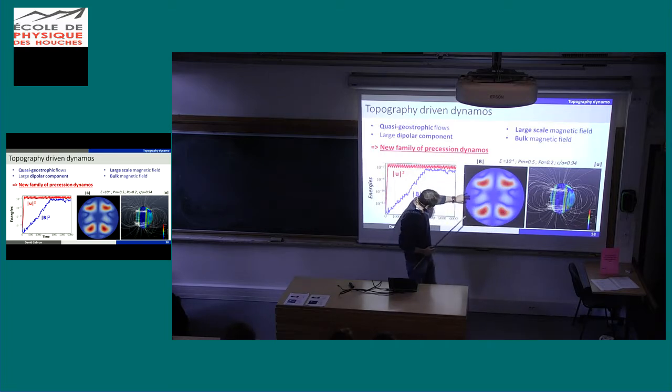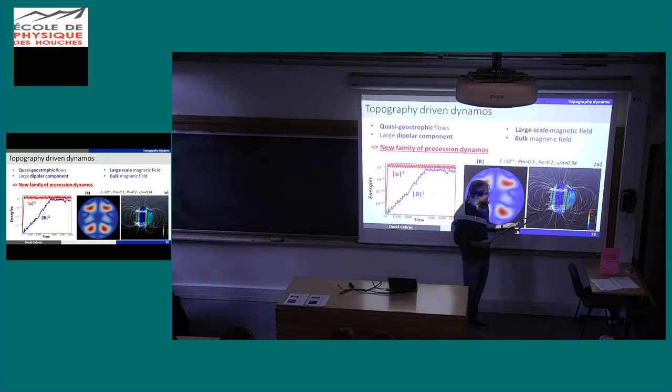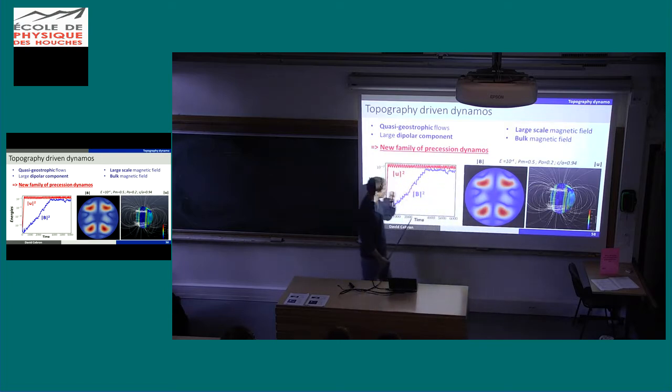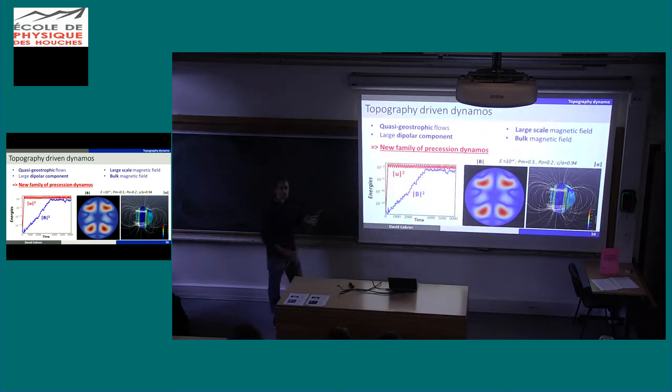So I'm okay, even if I'm wrong here, I do not care because it's a very small field. And you see that the field which is created is really large scale, dipolar, like we want for planets. So really it's a new family of precession dynamo. And this new family arises because of the ellipticity. So now we hope that this kind of finding will hold in a true ellipsoid.